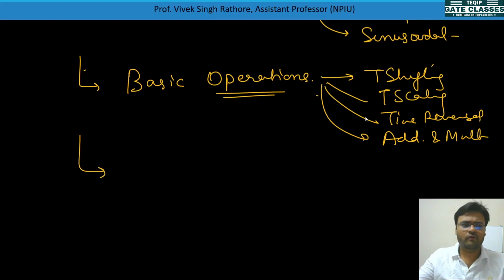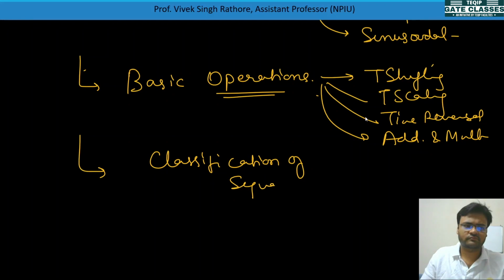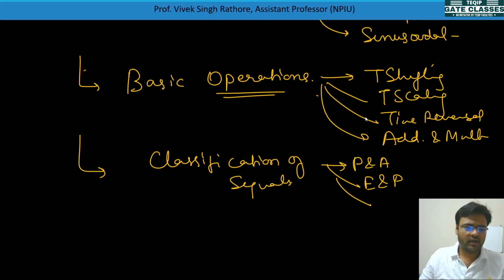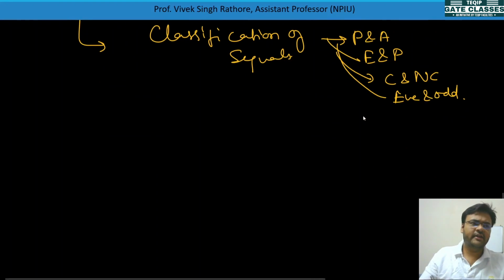Then after that we'll see classification of signals. Signals are of various types. In this we will see many types of signals, like periodic and aperiodic signals, energy and power signals, causal and non-causal signals, and even and odd signals. These topics we will see.